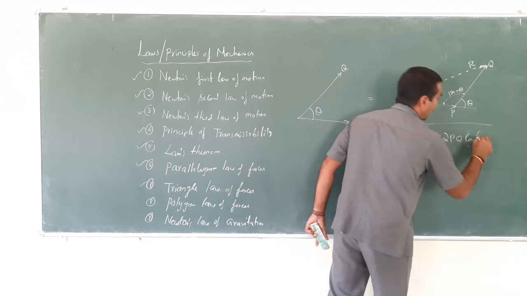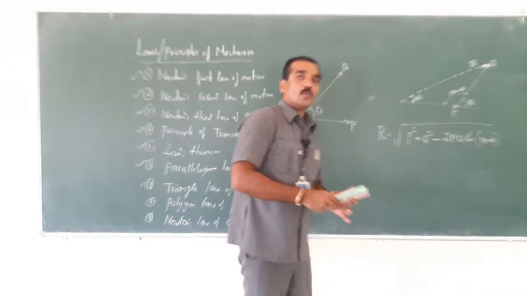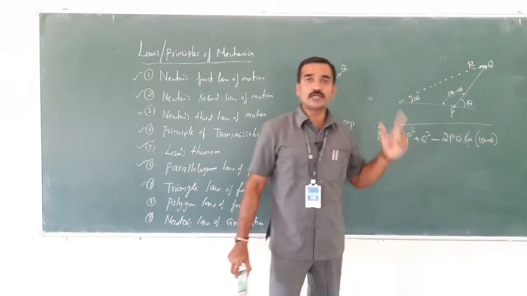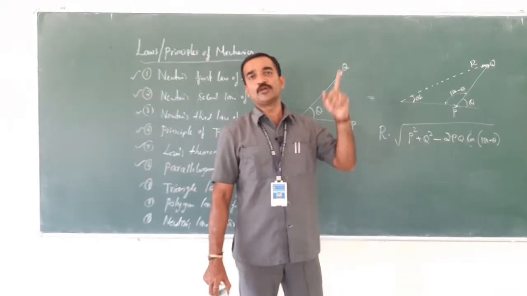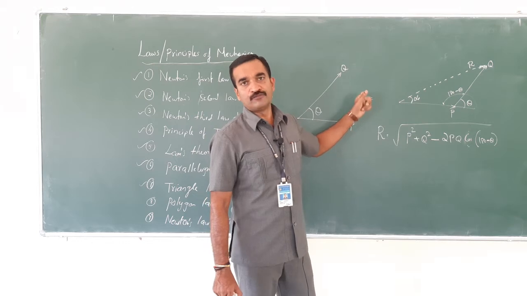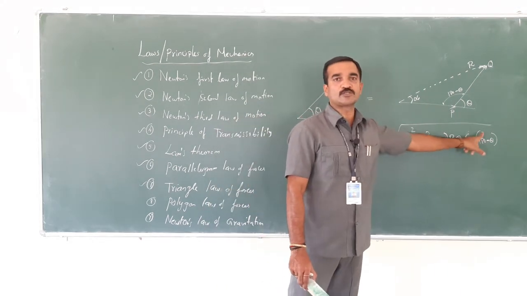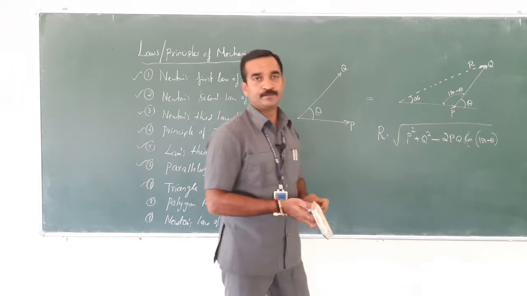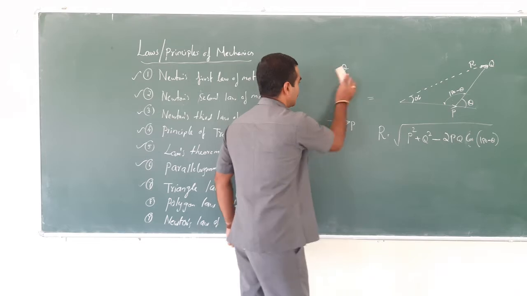Here the angle is 180 minus theta. The formula for the parallelogram law of forces is P square plus Q square plus 2PQ cos theta, whereas for the triangle law of forces, it is P square plus Q square minus 2PQ cos of 180 degree minus theta. Right.